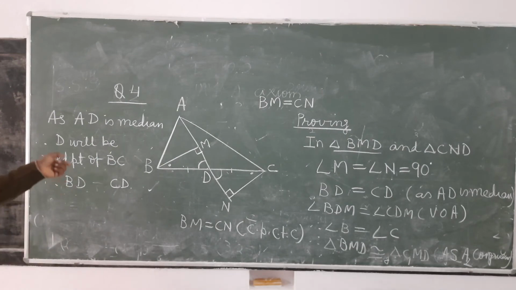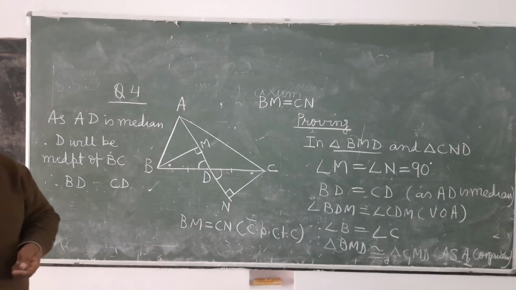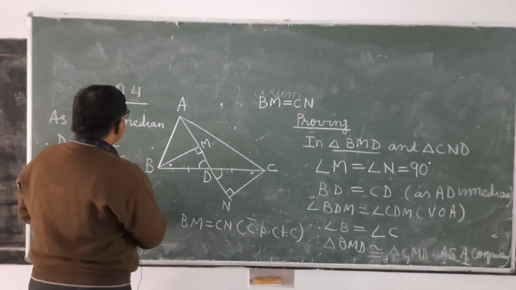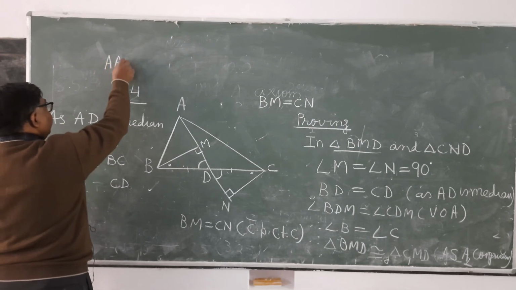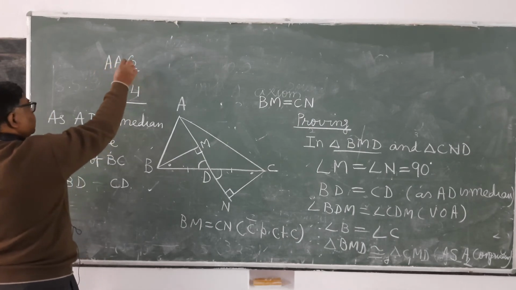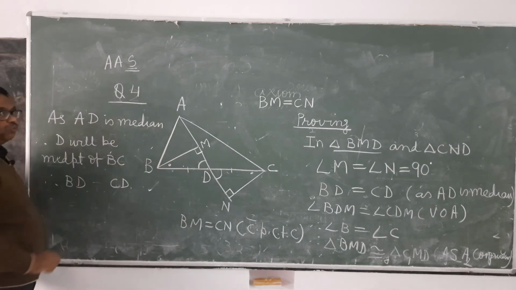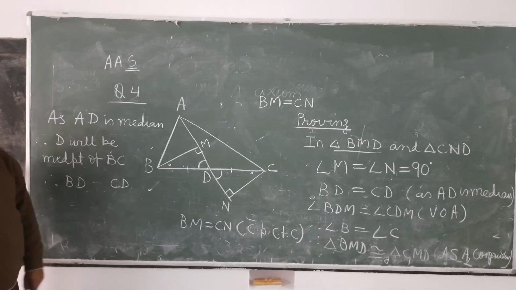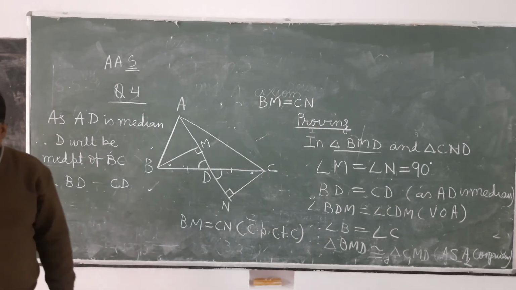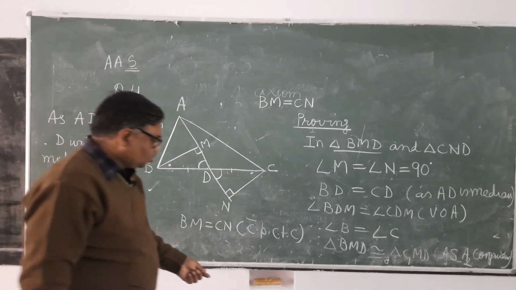You have to verify whether ASA is fulfilled or not. It's clear? You will check whether ASA is fulfilled or not. Now, see here where it is given AAS. In AAS also, S means what? The side which is touching to these two angles. The side which is touching to these two angles. But it is better to write ASA. It's clear? Now, see here one more question.